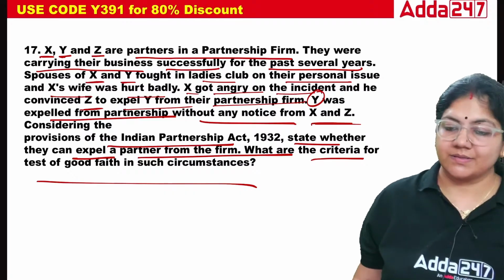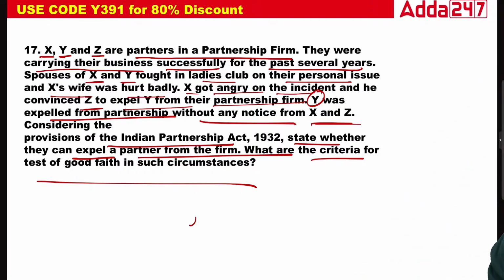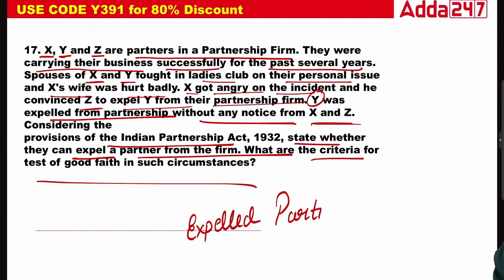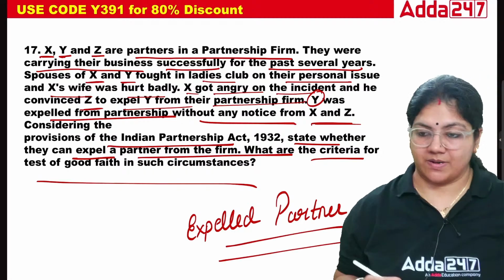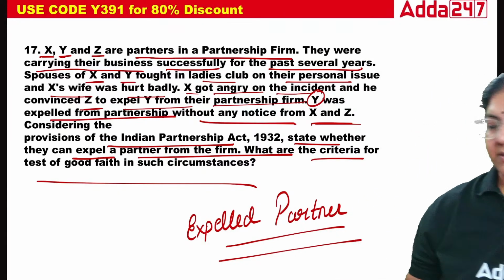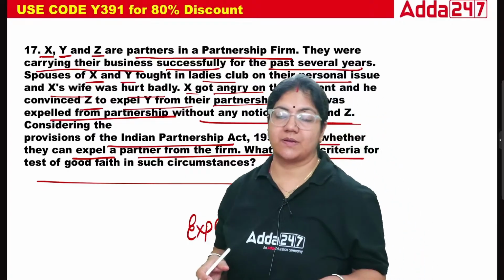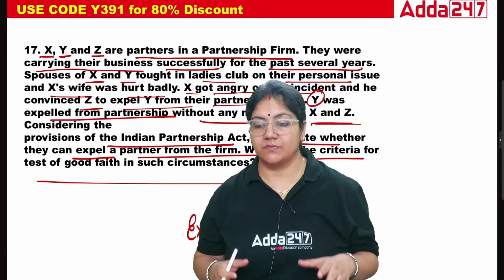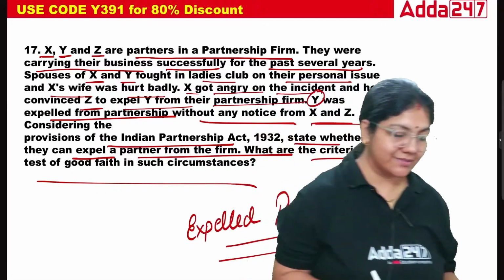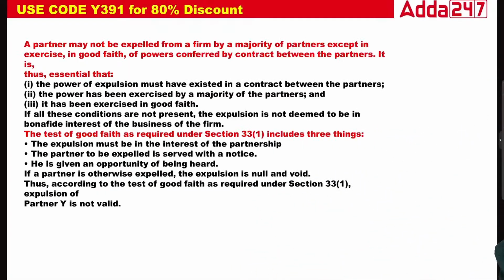So class, in this case, if we are talking about expelling a partner, if a partnership firm wants to expel a partner, there should be good faith toward the partner. So this applies here.